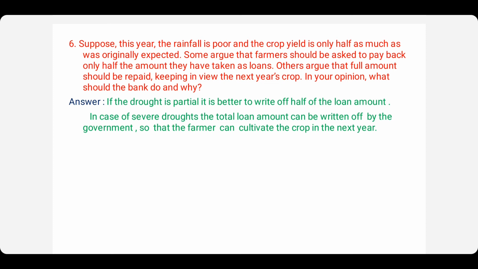That is, whatever money he gets, if the drought is very severe, only a little money he might get. And if he has to pay the loan back, whatever little amount also, he won't have any money for the next crop. So, whatever little money he might get from the available crop, that he can use for cultivating the crop in the next year. So, this is what the bank can do.